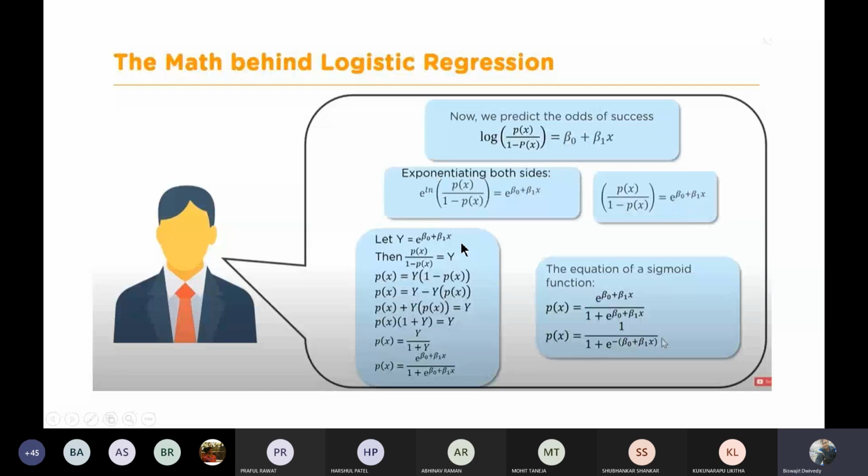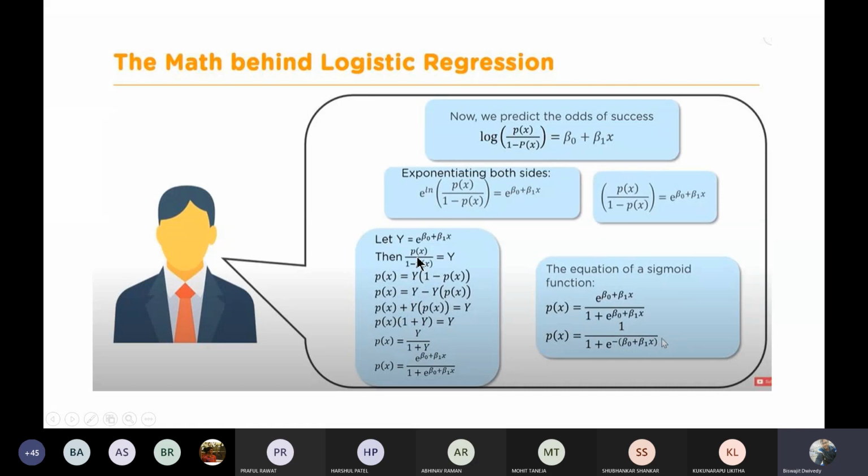Here we simply have to manipulate things. If I take this quantity as y, then y should be equal to this one. That is already mentioned.